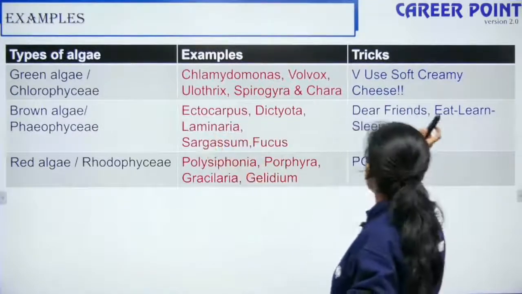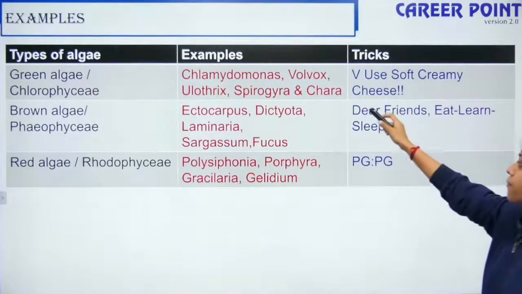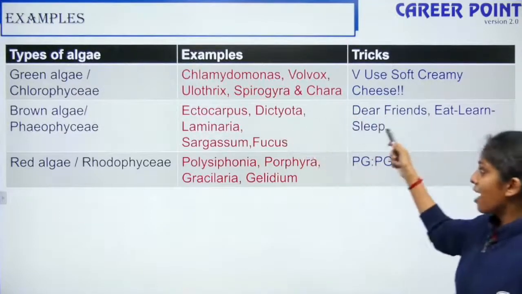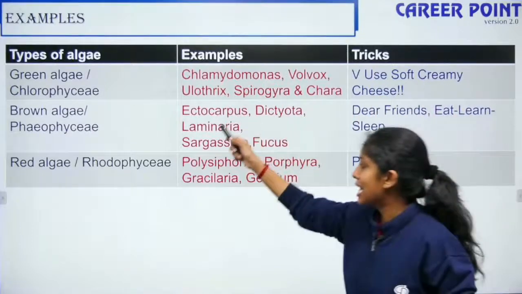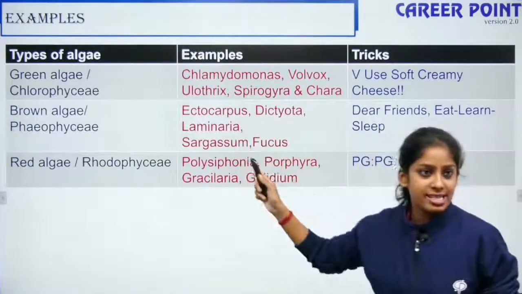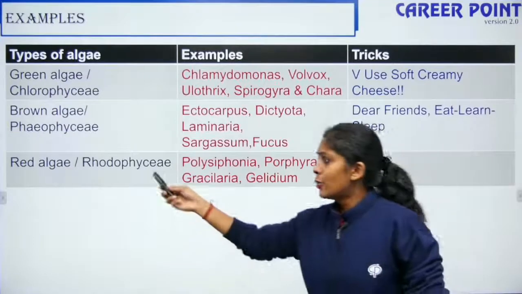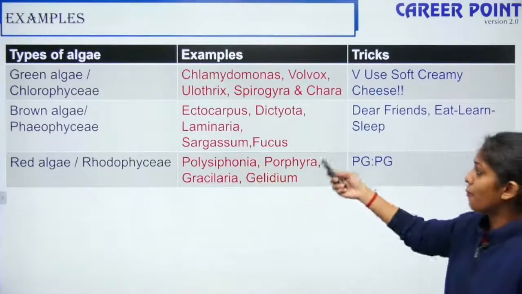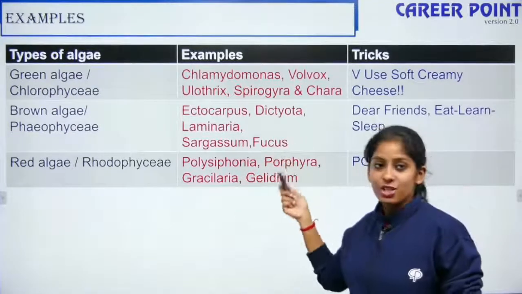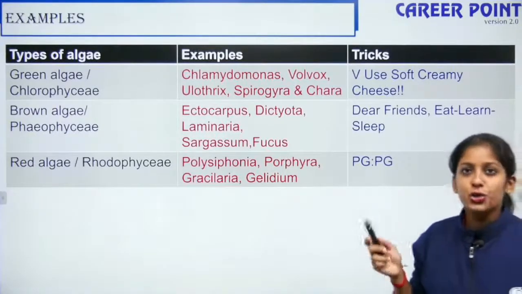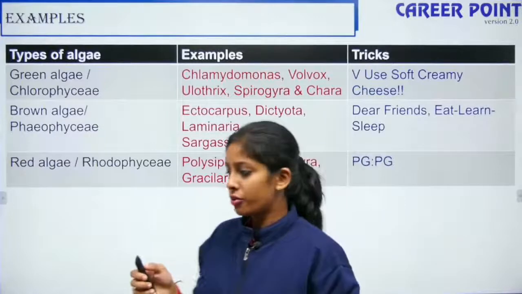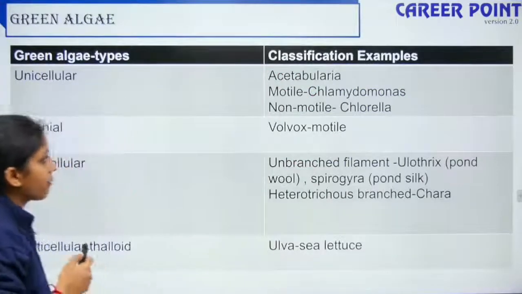So, brown algae is, dear friends, eat, learn and sleep. So, D is Dictyota, F is your Fucus, E is your Ectocarpus, L is your Laminaria, S is your Sargassum. Okay, right? Red algae: Polysiphonia, Porphyra, Gracilaria, Gelidium. So, PG is to PG. Usually in my slides, PG is pollen grain. So, remember pollen grains, you will be able to write.